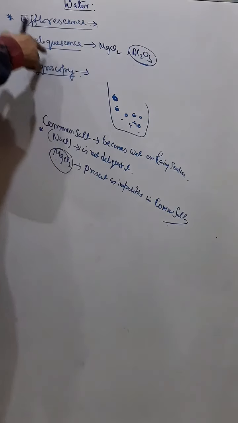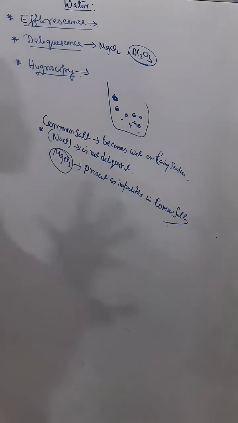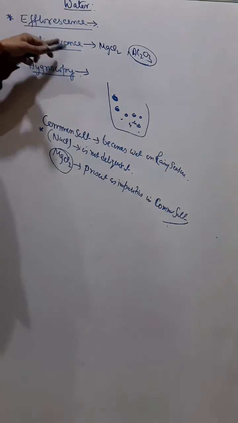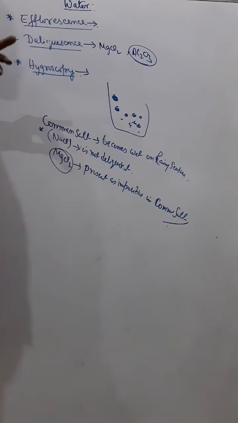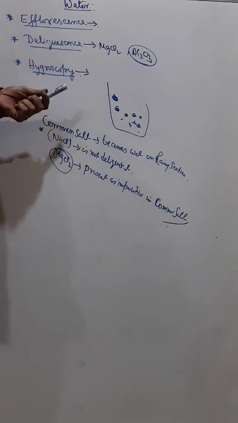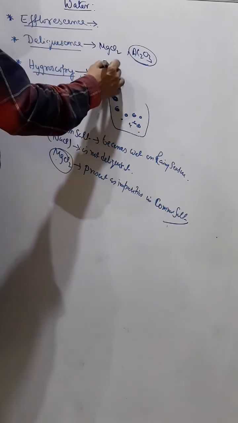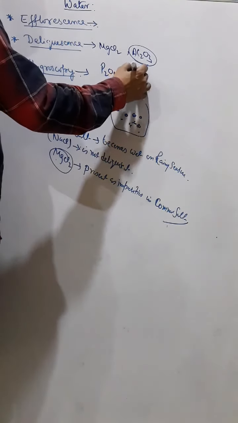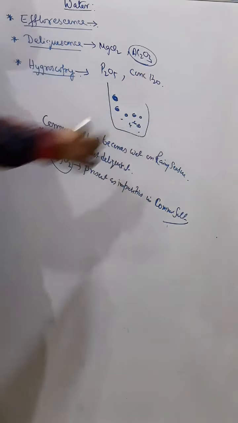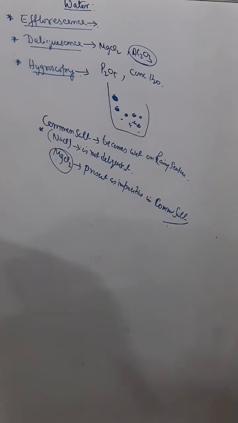Hygroscopic substance is the same as deliquescent, but it does not dissolve in the water. They do not absorb as much moisture as deliquescent substances, and hence they do not change their state. Hygroscopic substances are those which, on exposure to the atmosphere, absorb moisture from the atmosphere but do not dissolve in it. So you can say phosphorus pentoxide and concentrated sulfuric acid, all these are hygroscopic substances. Okay.